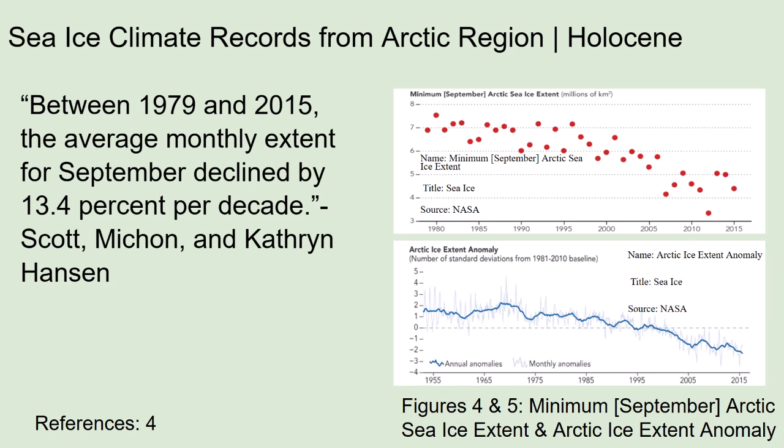The graph titled Arctic Ice Extent Anomaly shows how the Arctic sea ice extent has changed over time, using standard deviation to measure how far each year and each month is from the 1981 to 2010 baseline marked by the gray dotted line. According to the NASA Earth Observatory, Arctic sea ice extent has been decreasing consistently since 1985. Instrumental satellite data shows that this decrease in sea ice coverage is particularly significant during the summer months, according to Scott Meakin and Catherine Hansen, as well as the NASA Earth Observatory.